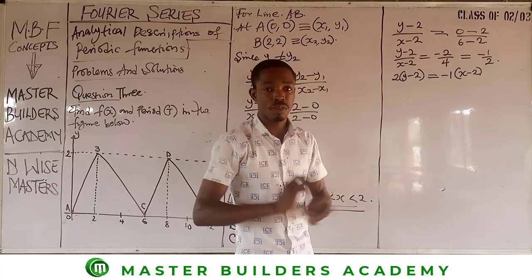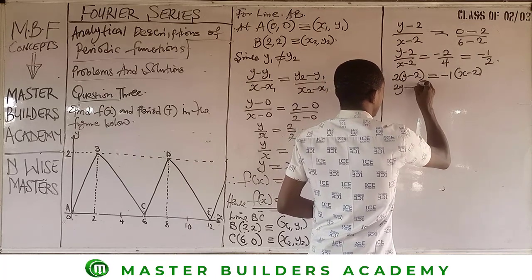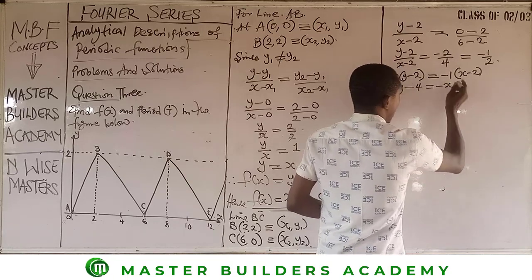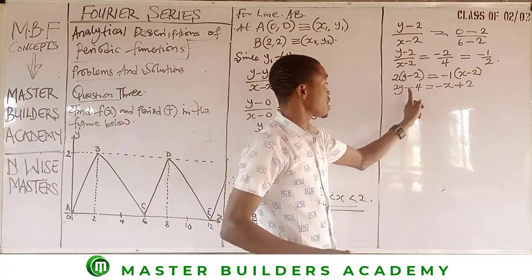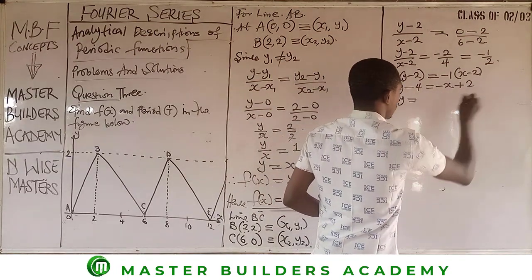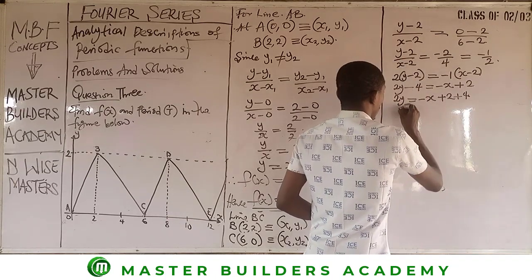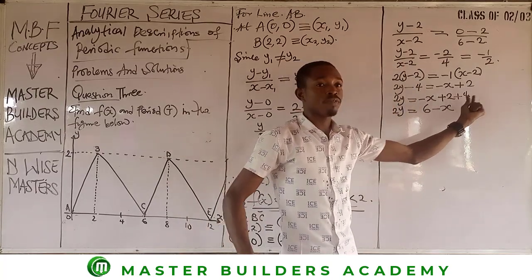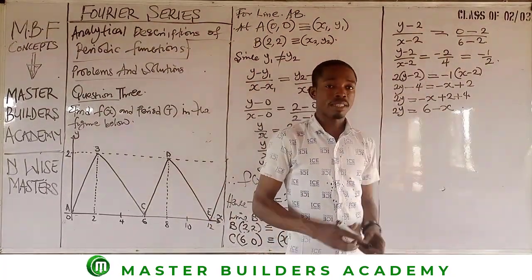Denominator multiplies this numerator, this denominator multiplies this. Cross multiplication, right? Then 2 multiplied by y will give us 2y, and 2 multiplied by 2 will give us 4. Then minus 1 multiplied by x will give us negative x, and negative 1 multiplied by negative 2 we have positive 2. Now remember, we want to make y the subject of the formula, so we take this negative 4 to the right hand side. And then we have 2y is equal to, when negative 4 crosses, it becomes positive, so plus 2 plus 4. 2 plus 4 will give us 6. So I decided to rearrange this, taking the negative as the second term.